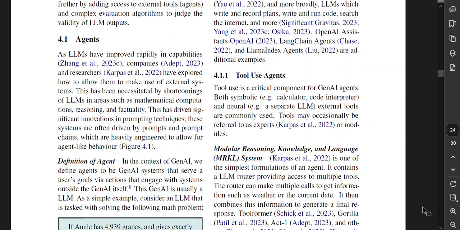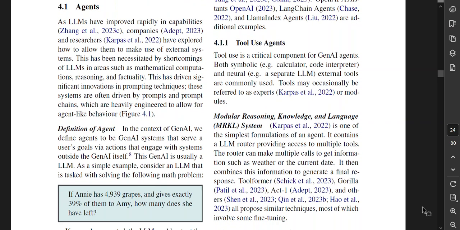As large language models have improved rapidly in capabilities, companies and researchers have explored how to allow them to make use of external systems. This has been necessitated by shortcomings of large language models in areas such as mathematical computations, reasoning, and factuality. This has driven significant innovations in prompting techniques. These systems are often driven by prompts and prompt chains, which are heavily engineered to allow for agent-like behavior.